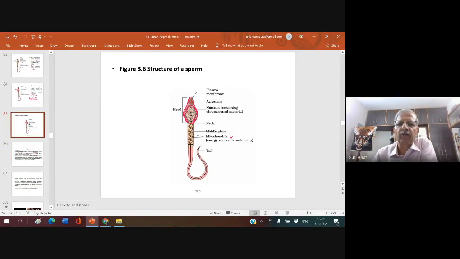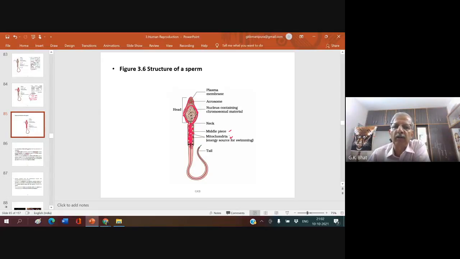Now, what is most important here is that the mitochondria you come across in the middle piece are always arranged in the form of a spiral sheath around the middle axoneme. There is a middle part of the flagellum called the axoneme.